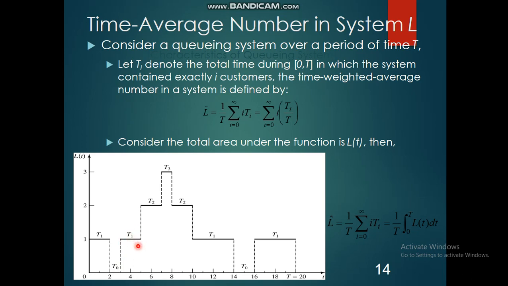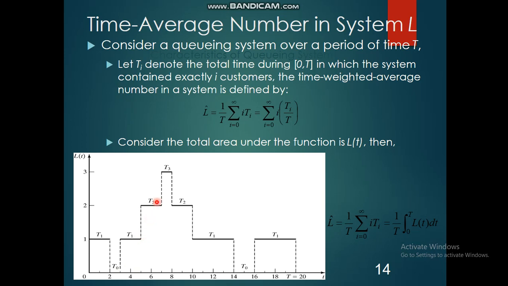There is again a jump from 1 to 2. That means the first customer is already there, he has not left the system, because you can see T1 jumps from upper to lower section at time 14. So the previous customer is still there in the system itself.